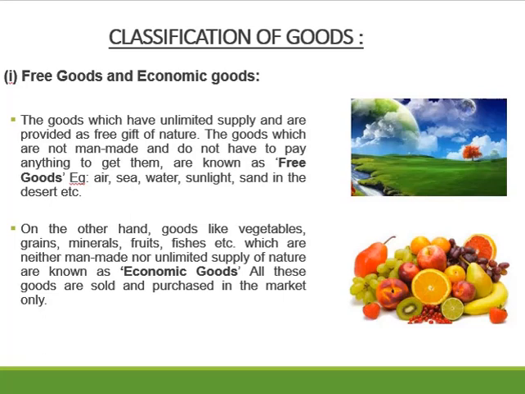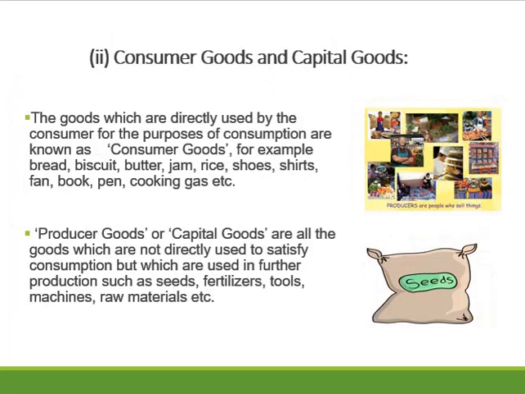The other type of goods are consumer goods and capital goods. Consumer goods are the goods which are directly used for consumption. For example, bread, biscuit, butter, jam, rice, shoes, shirt, fan, book, pen, cooking gas, etc. are used by the end consumers for their personal consumption.